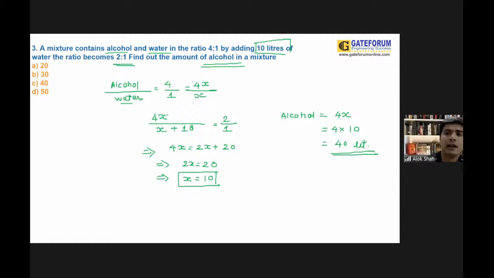You see that directly it is becoming 40 liters, and that is your absolutely perfect answer. Clear, guys? The correct answer of this particular question could be 40 liters. Proud of you for all the students who got this particular answer.